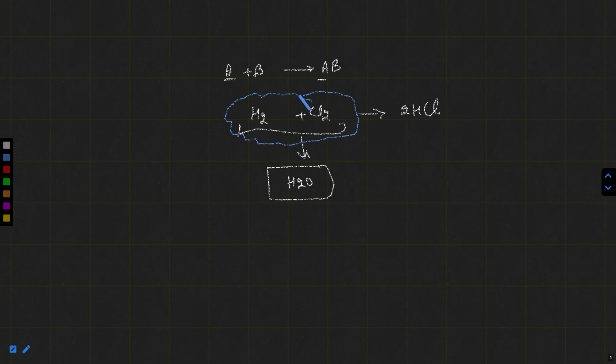But in the product, oxygen is present, and in the reactants no oxygen atom or molecule is available. So matter can neither be created nor be destroyed, and this is not possible.